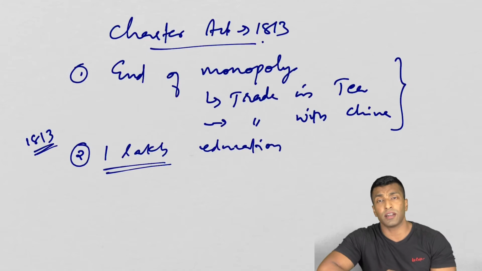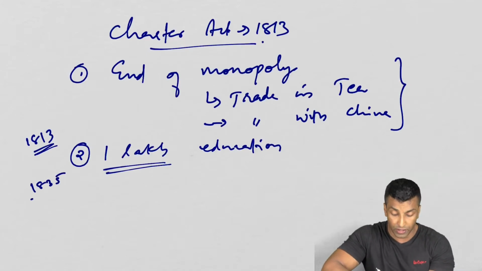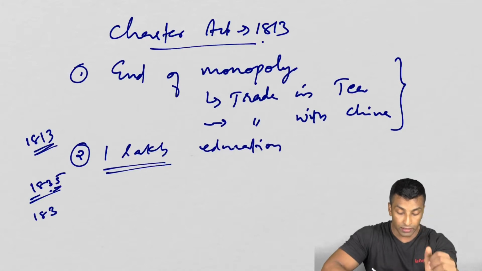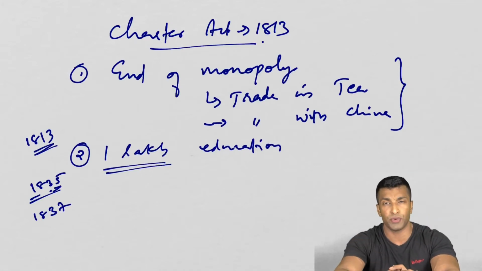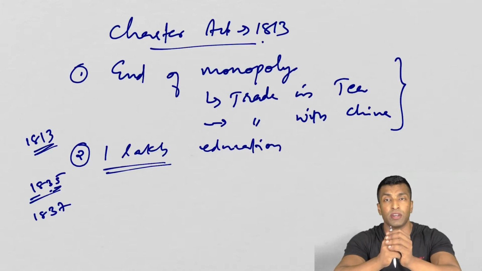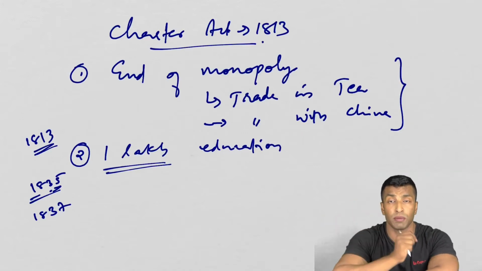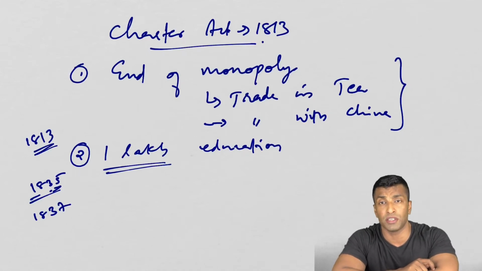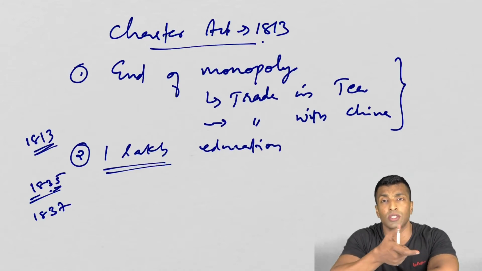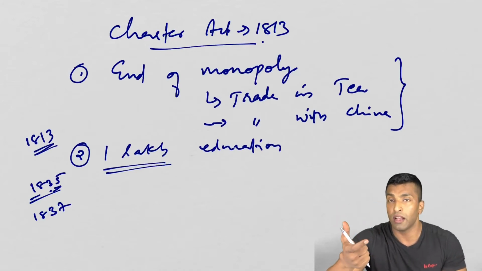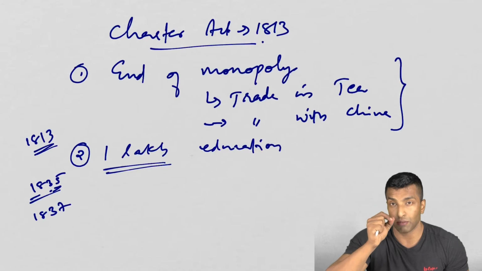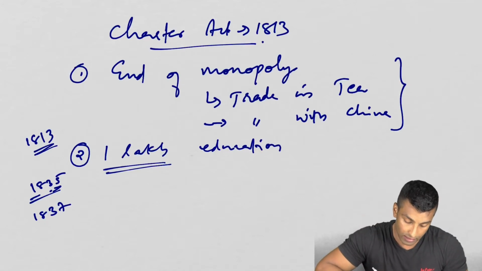After this you can see certain other reforms. In 1835, something very significant happens, which we'll discuss under Macaulay's Minute, or the trickle down theory or downward filtration theory. Then in 1837, Persian was replaced with English as the official language, which has a huge impact on the 1857 revolt, because most of the Muslims participated in the 1857 revolt for this reason. You can see a lot of participation from Maulvis, Maulanas, etc., because they lost their jobs when English became the official language. They thought that once the old system was replaced, they would get back their jobs. That is why Muslims participated.